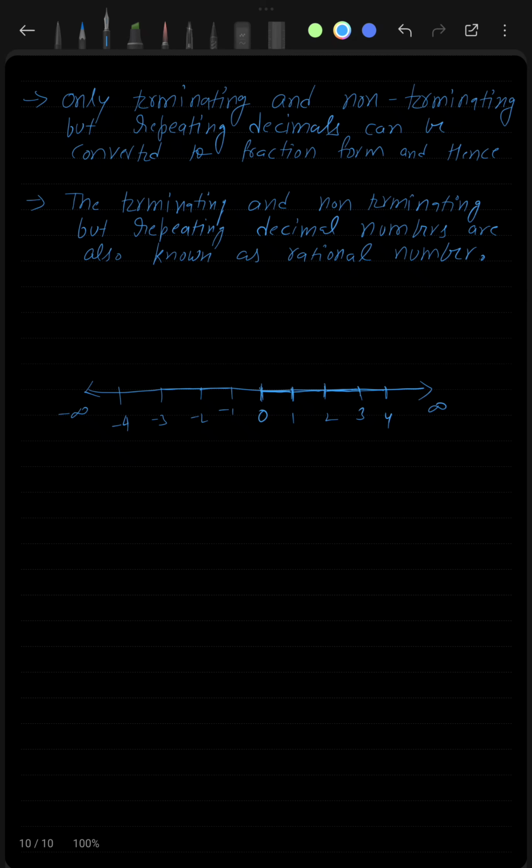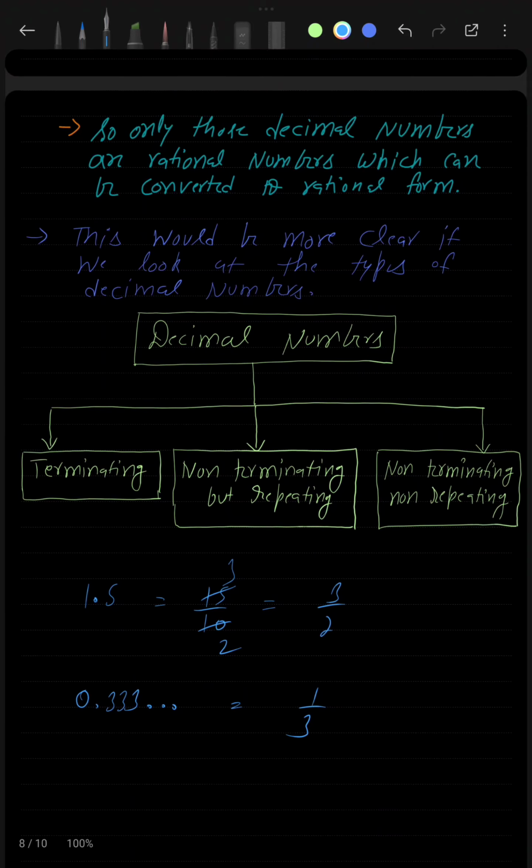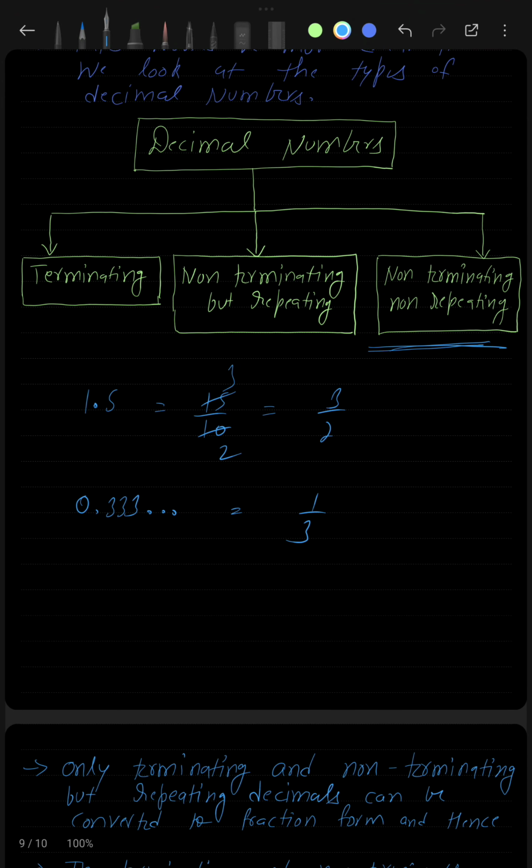But students, let me tell you that there are other numbers on this number line that do not come under rational numbers. All the natural numbers, whole numbers, integers come under rational numbers, but there are certain decimal numbers, in fact these non-terminating, non-repeating decimal numbers, which lie on the number line but do not come under rational numbers. So we have to study them as well, and then only our number line will become continuous. Our knowledge of numbers will be complete only when we learn about non-terminating, non-repeating decimal numbers.